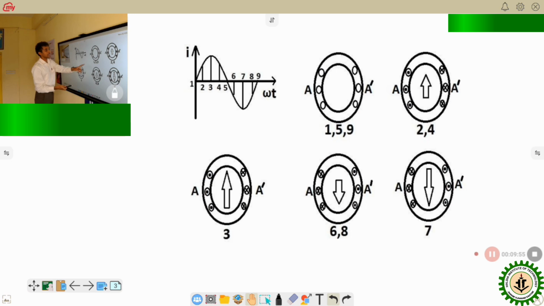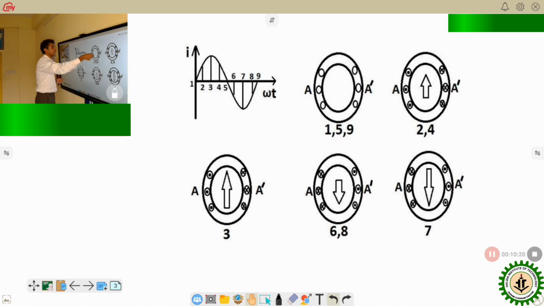So if I start from position 1, at 1 it is 0, at 2 intermediate positive, at 3 maximum, at 4 intermediate value, at 5 again 0, 6 negative, 7 maximum negative, 8 again some intermediate negative, 9 is 0.